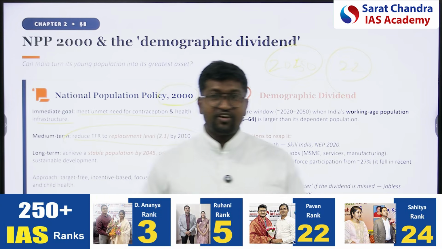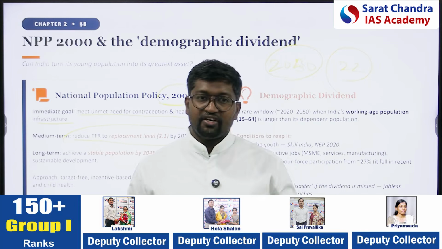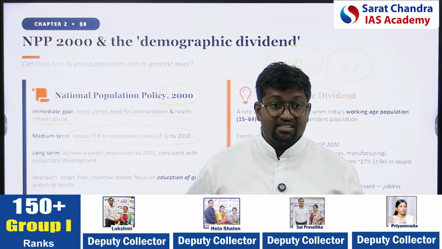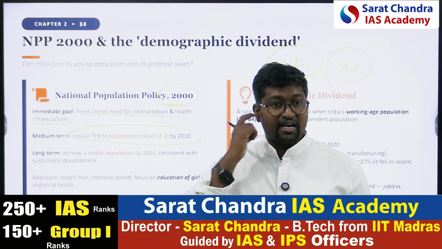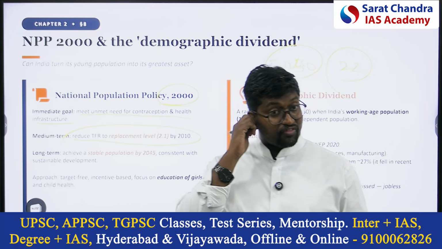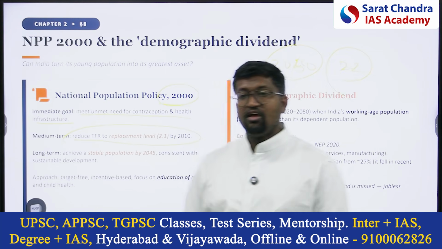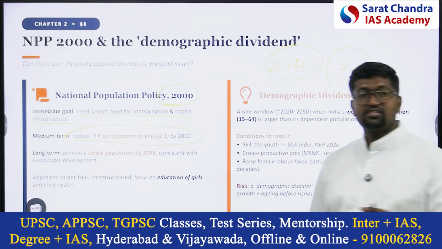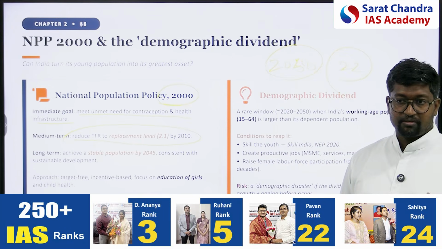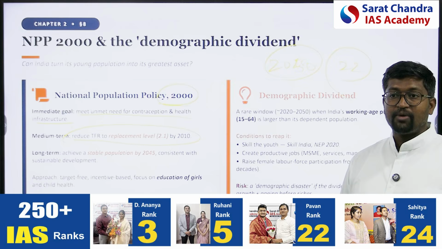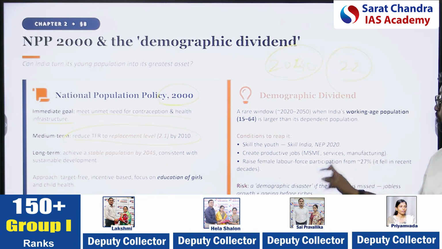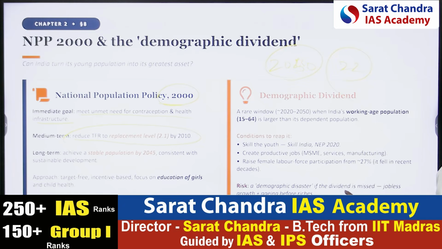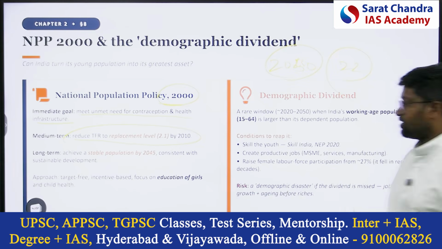But unfortunately in India, even though the demographic dividend is there, lack of skill development is becoming one of the major concerns. We have to make sure Indian youth are imbued with a skill set. The conditions to repeat: skill the youth, create productive jobs in MSME, and raise the female labor force participation rate.